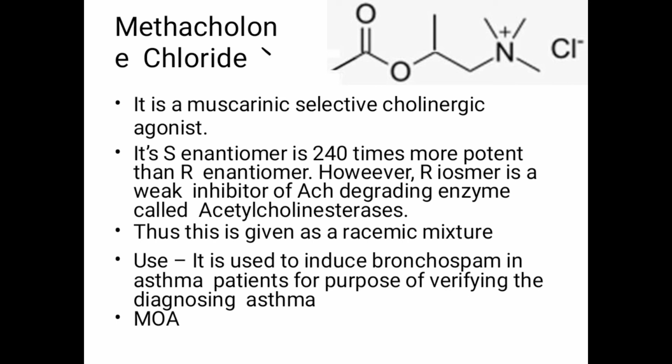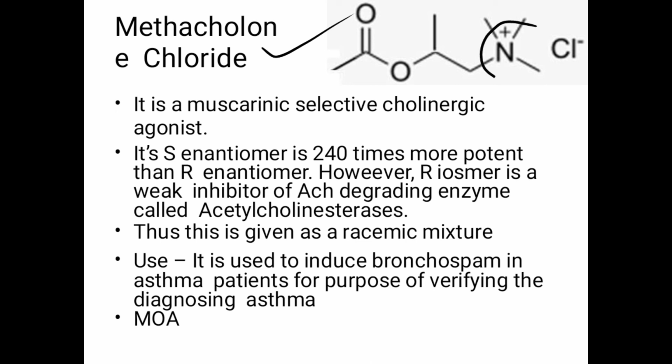Okay, so this is the structure of the drug methacholine chloride. As we have been told, some specific chemical structure is required to produce the agonist effect, and a similar kind of specific structure is present in the given drug like methacholine, which is required to produce the agonist activity.